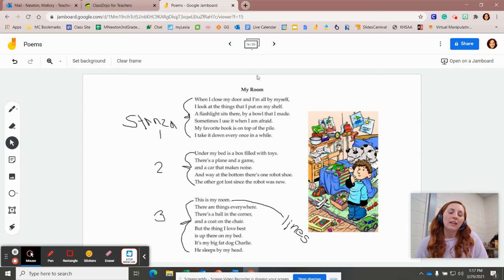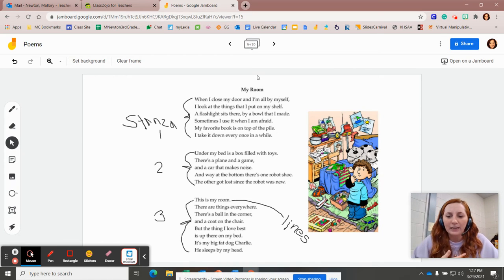Okay, so what do you think the poet's purpose for writing this was? Was it to inform us? Was it to entertain us? Or was it to persuade us? Very good, it's to entertain us. And why do you think that the poet wrote this? What do you think the imagery is that he's trying to get across?